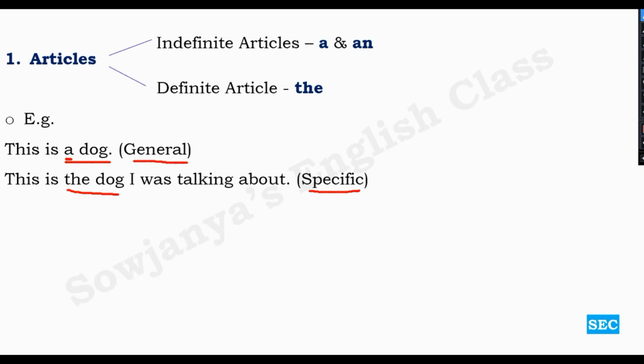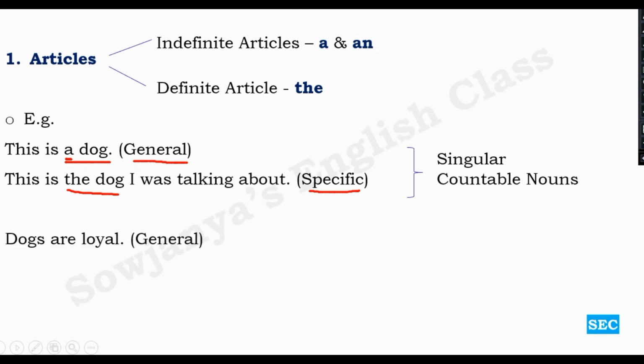Okay. So as we all know, singular countable nouns should take a and an before them. Singular countable nouns. And then, dogs are loyal. The dogs are sold. So if you observe these two sentences, in dogs are loyal, I am talking in a general sense, and I don't need to use any definite article before this noun, dogs.